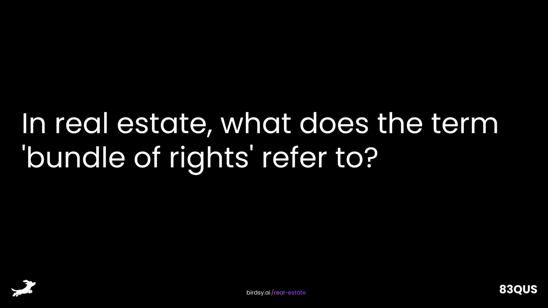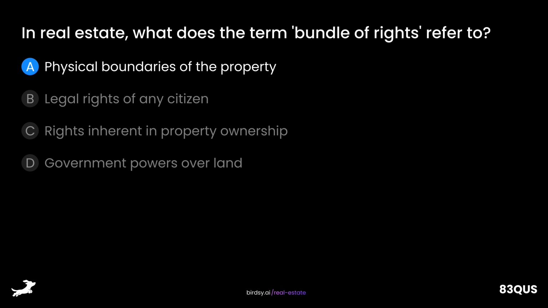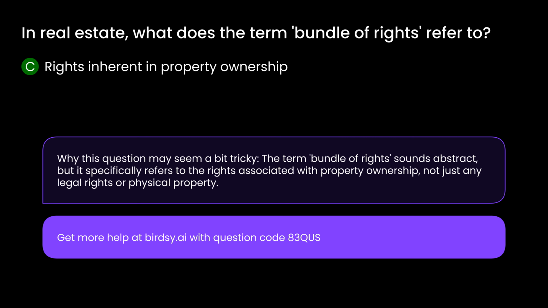In real estate, what does the term bundle of rights refer to? Is it A, physical boundaries of the property, B, legal rights of any citizen, C, rights inherent in property ownership, or D, government powers over land? The answer is C, rights inherent in property ownership. Why this question may seem a bit tricky. The term bundle of rights sounds abstract, but it specifically refers to the rights associated with property ownership, not just any legal rights or physical property.